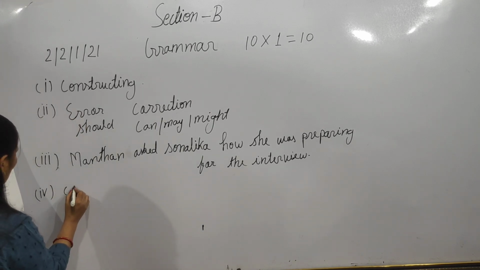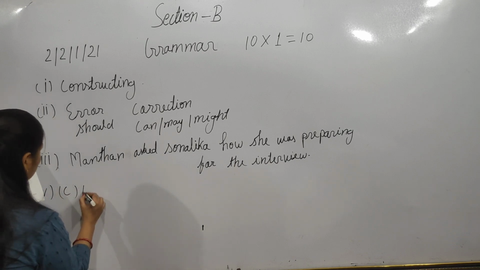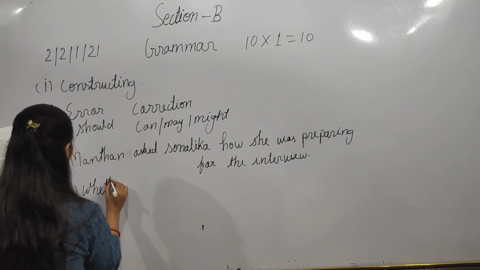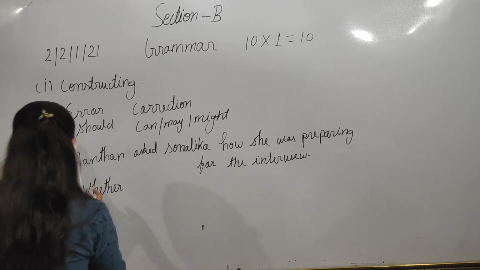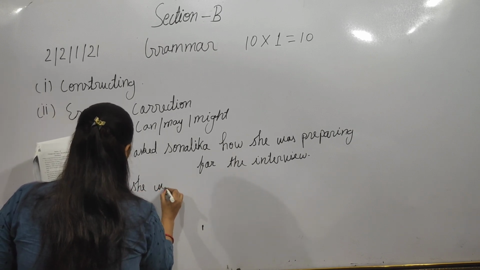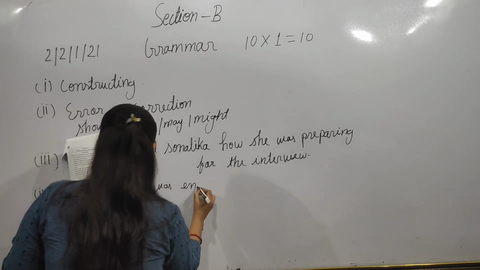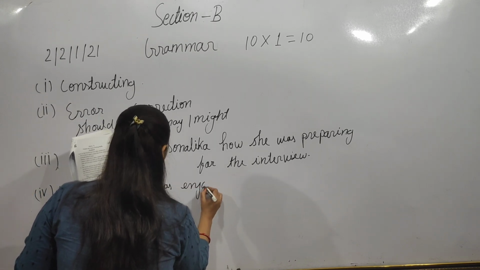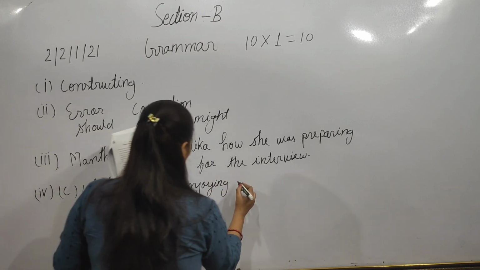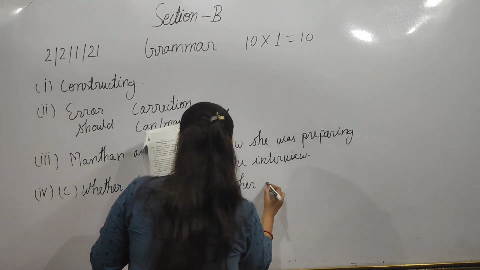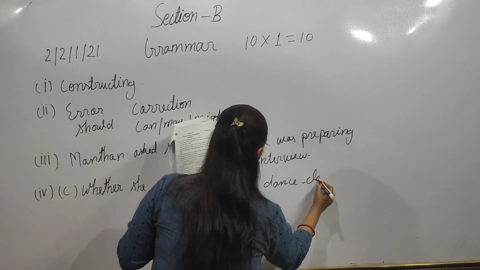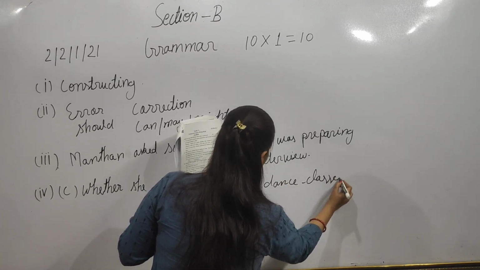So option C would be correct: whether she was enjoying her dance classes.